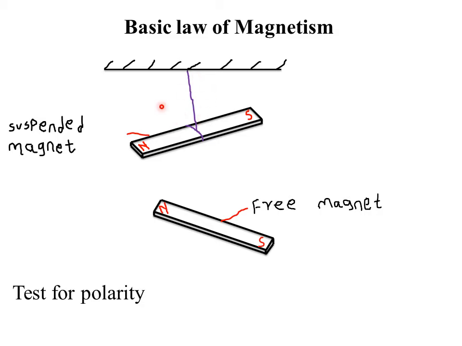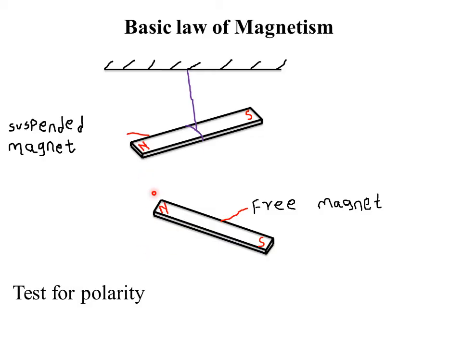This is an experiment demonstrating the basic law of magnetism. You suspend a magnet, or you tie it freely, then leave it to hang in air. Then you bring a free magnet with its north pole close to the north pole of the other magnet. Then observe what happens.